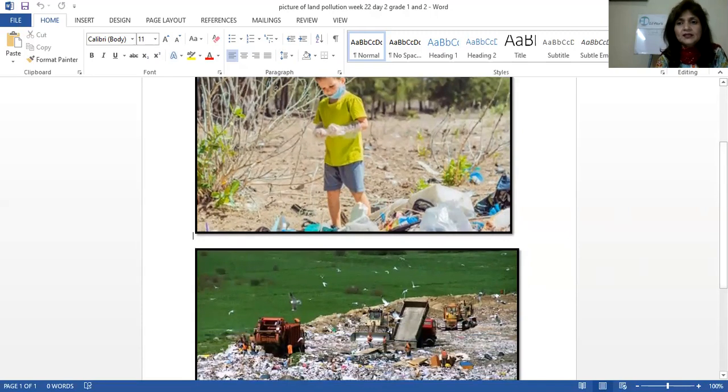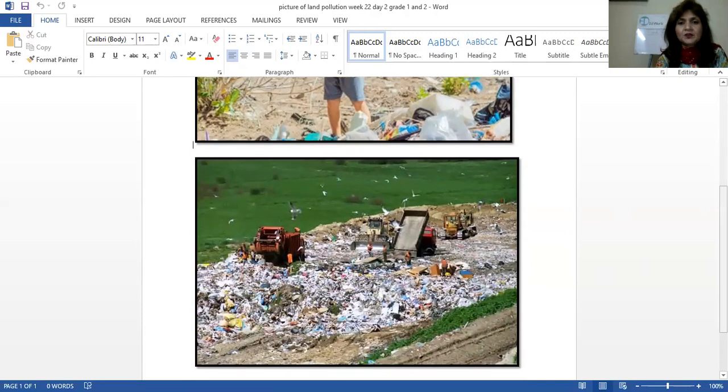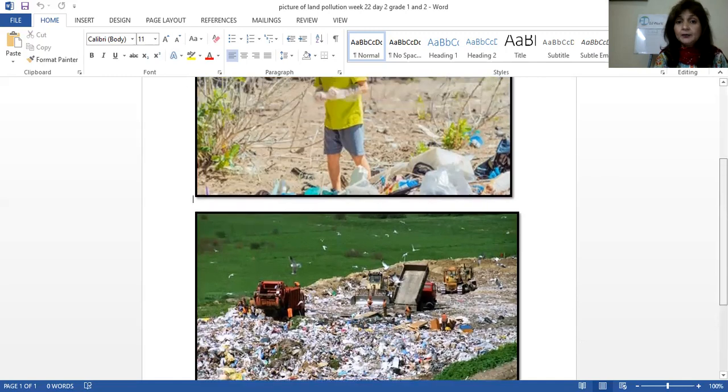Okay. Now, let's see another picture. What does this picture tell you? Is it a clean area or a dirty or polluted area? It's a polluted area. There are so many garbage things over there on the ground. All the wrappers and all the trash is there on the ground, on the land actually. So have they made the land clean or dirty? Dirty. They have polluted the land. They have made the land look dirty and polluted.